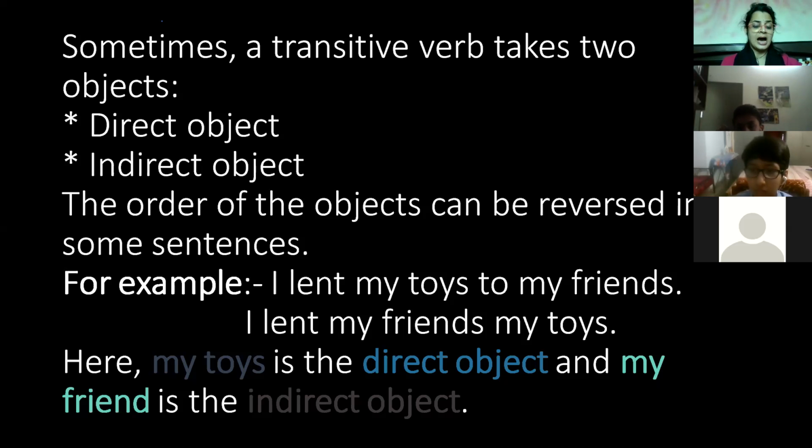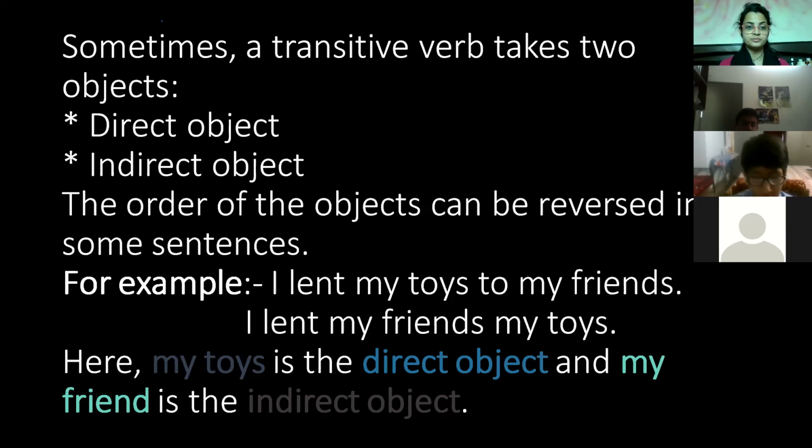If I say I'm feeding my child, then who is the receiver of the food? The child. The child is the receiver of the food. Here it is the direct object. And what is the child taking? The food. It is being fed. So that is the indirect object. So जो receiver होता है, that is always called the direct object, और जो चीज वो ले रहा होता है, that comes in the indirect object.